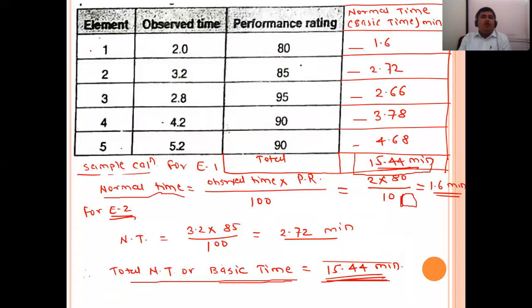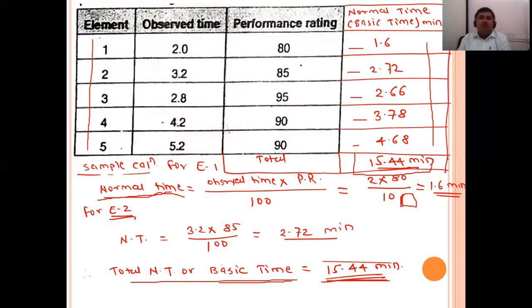For that, for each element, we calculate the normal or basic time. The formula is: normal time is equal to observed time into performance rating divided by 100. By using this formula, we have calculated normal time for each element: 1.6, 2.72, 2.66, 3.78, 4.68.